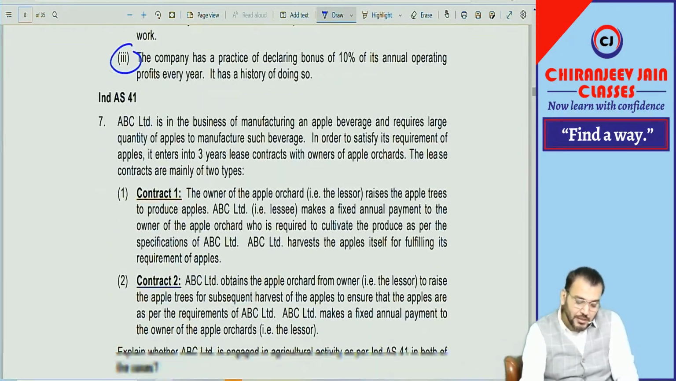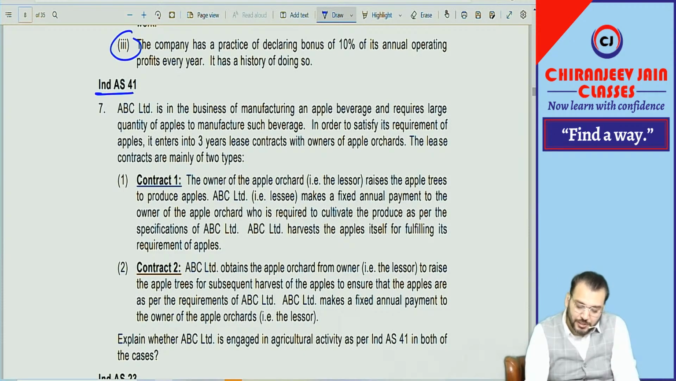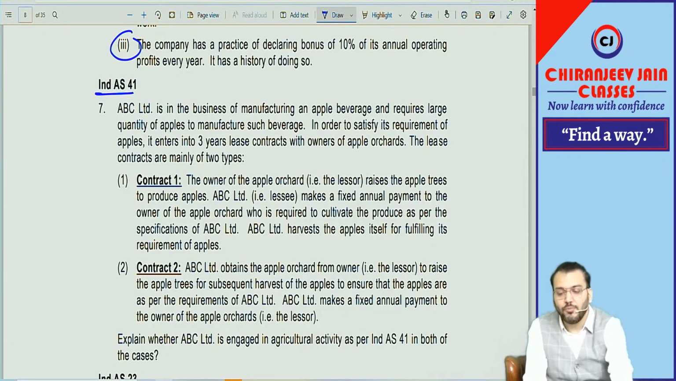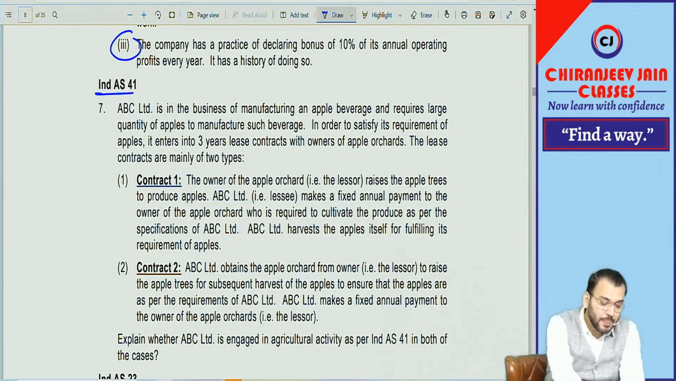Ind AS 41, good question. I have an easy question. They have given one question and they have asked you whether it meets the definition of agriculture activity. Do you remember the meaning of agriculture activity? Biological transformation. That is only one term. What was the meaning of agriculture activity? Anyone who can recall the meaning of agriculture activities? So agriculture activity means what?